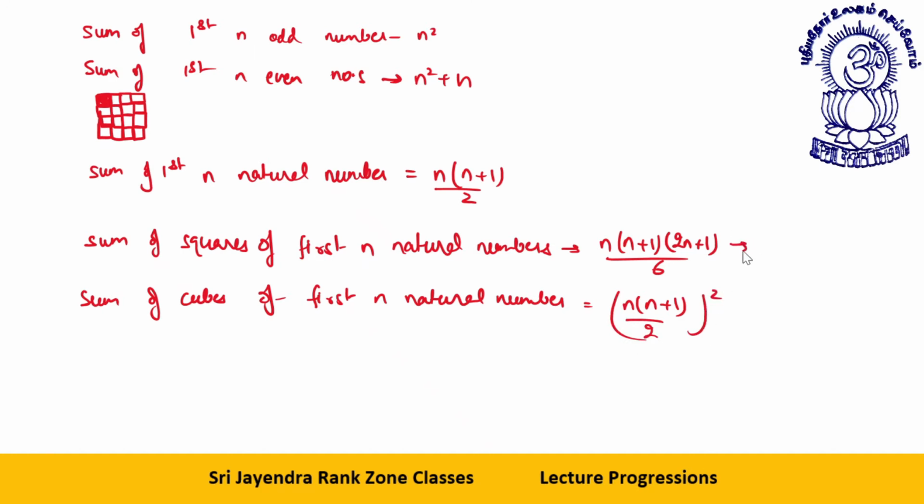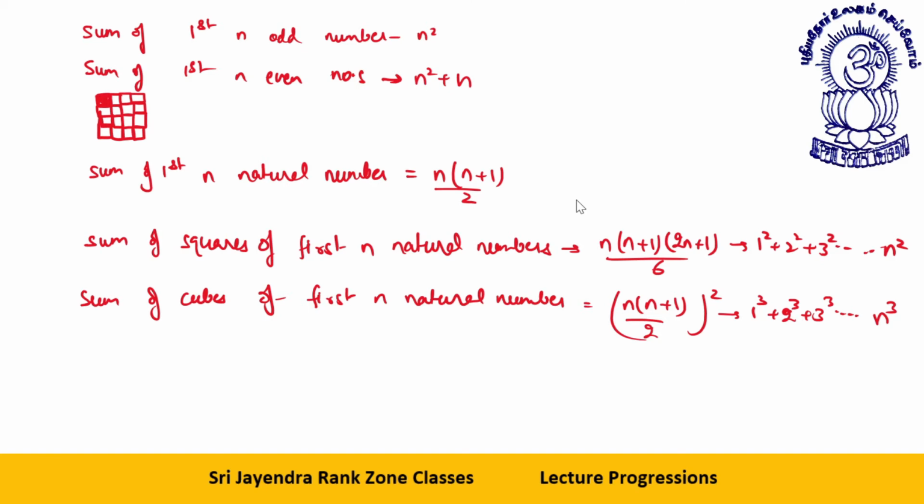Getting it? This is what? This is 1 square, 2 square, 3 square up to n square. This is what? 1 cube, 2 cube, 3 cube, so on up to n cube. Am I very clear to all of you? You can have a glance at it. Now I'll move ahead. Fine.